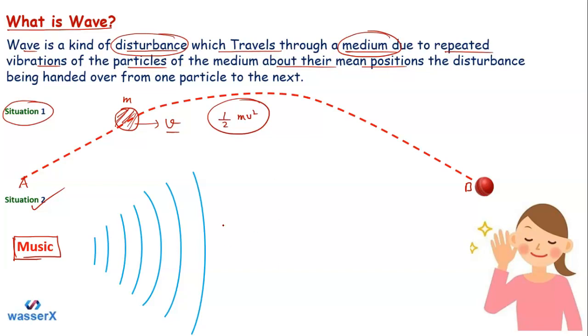So this is the medium, and in this medium there are lots of air particles. These air particles basically acquired some sound energy. Because of that energy, the particles are vibrating. Because of that, the wave is forming here, and that wave is traveling from one particle to the next, and in this way the sound energy reaches this girl. This is the way she can hear the sound. So in this way, students, you can say that in the second situation the wave is forming.